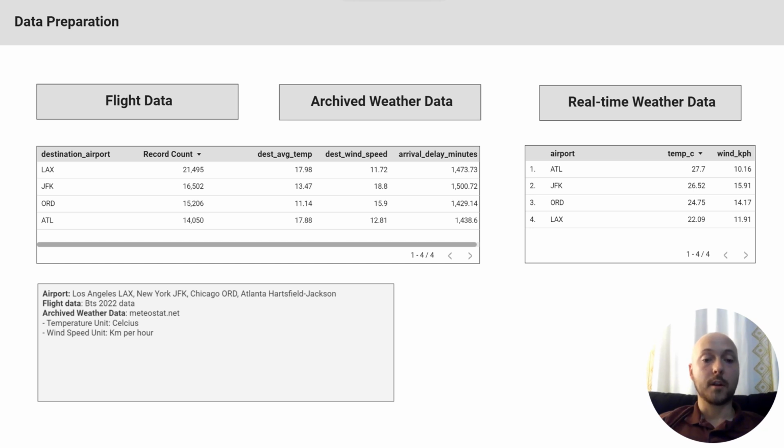For the archived weather data, we pulled an entire year, 2022, of weather data for the 4 airports in our project from Meteostat.net. And for the real-time weather data, we utilized the OpenWeatherMap API and set up similar cloud functions utilizing Python code to pull weather reports every 3 hours. When the reports were pulled, they were pulled as CSVs, and the act of writing it into the buckets triggered another cloud function to utilize Python code to write the data and append it to the tables in BigQuery.